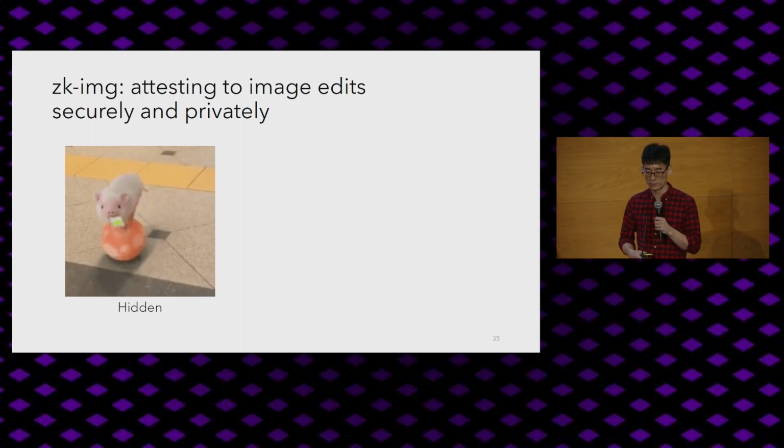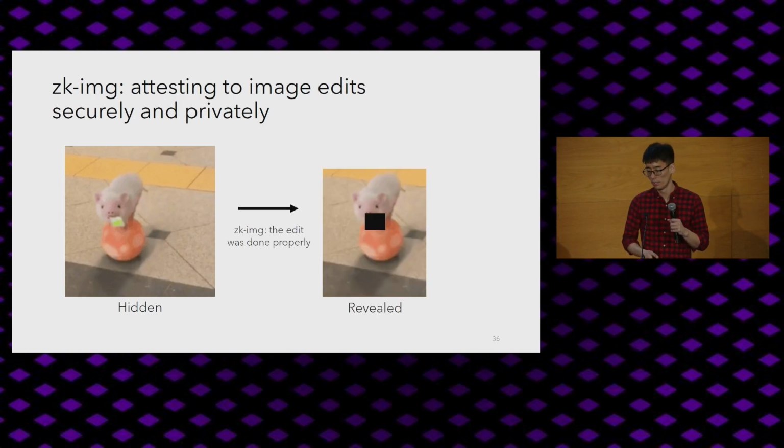Now, to address this, I developed ZK-Image, which can attest to image edits securely and privately. And the way this works is that given the signature or the commitment to the original image, ZK-Image can take this as a hidden witness and output an edited image that's done using ZK-SNARKs, so that the consumer of the photo can verify that the edits were done honestly. For example, that I didn't run an AI method that swapped out the face.